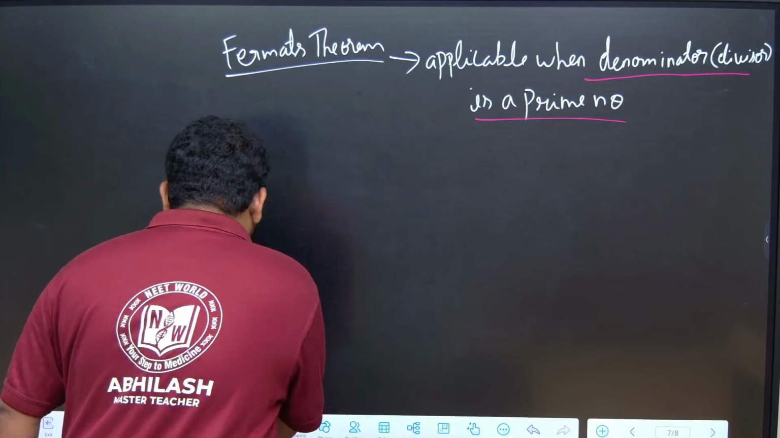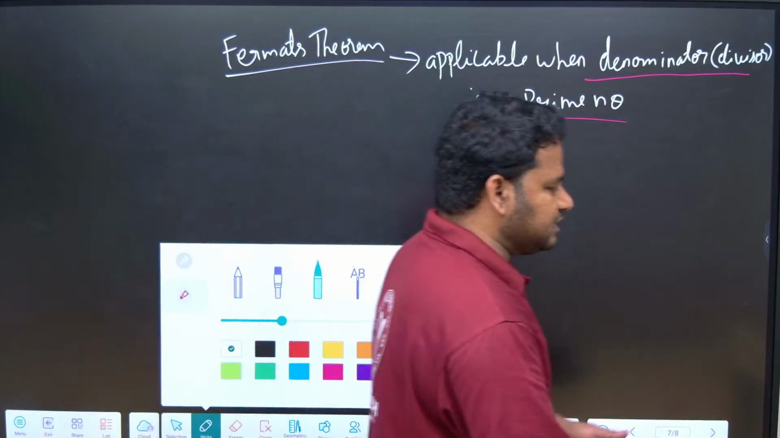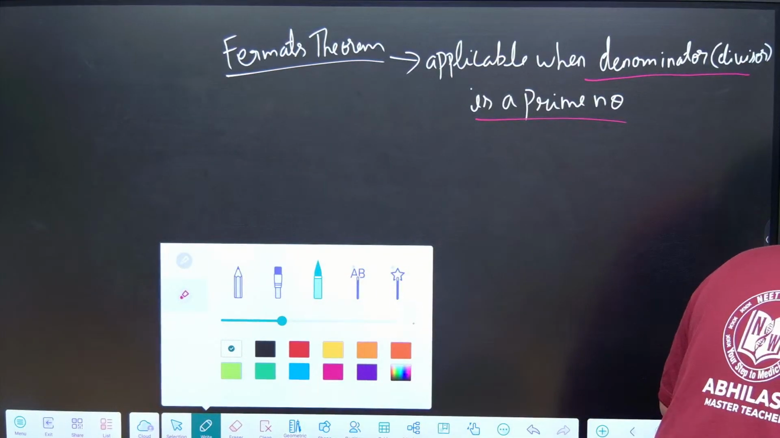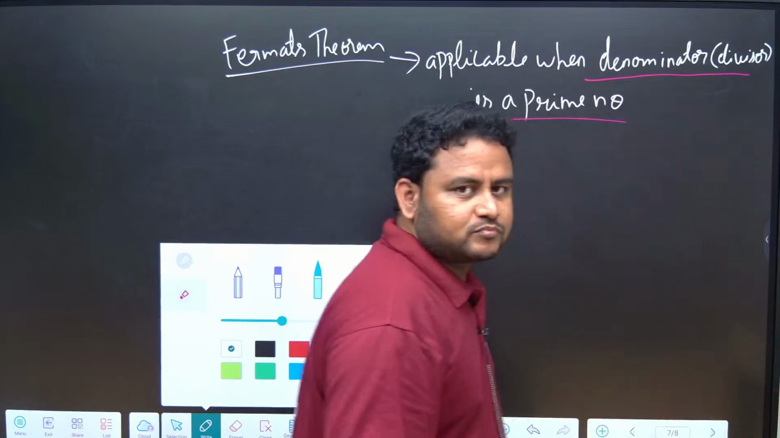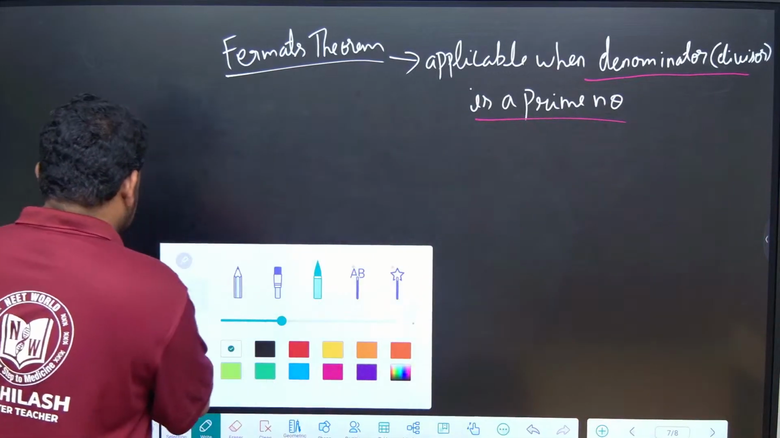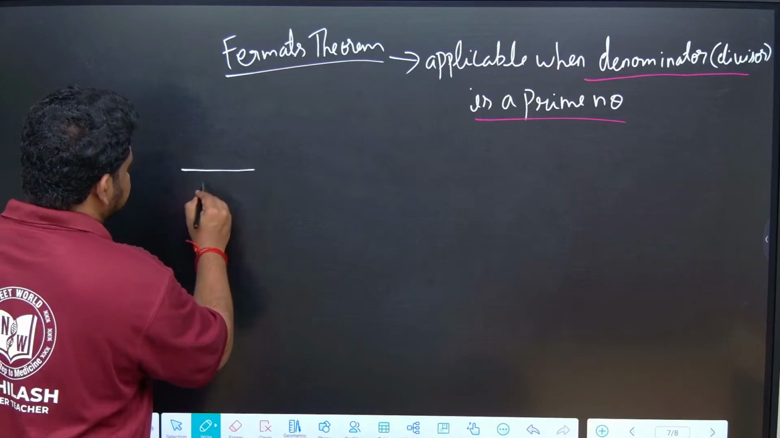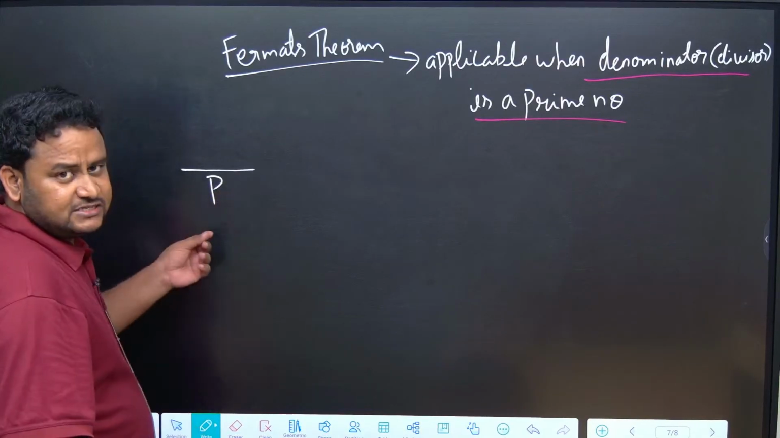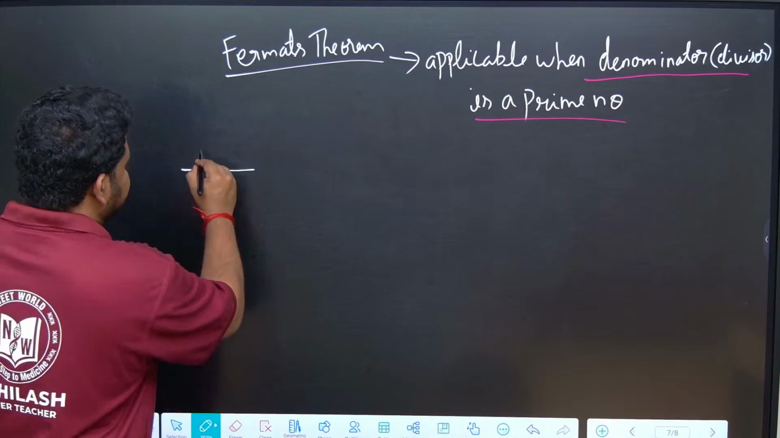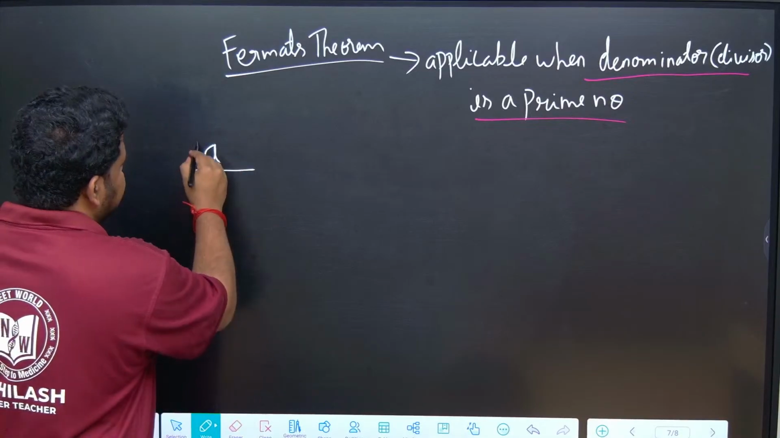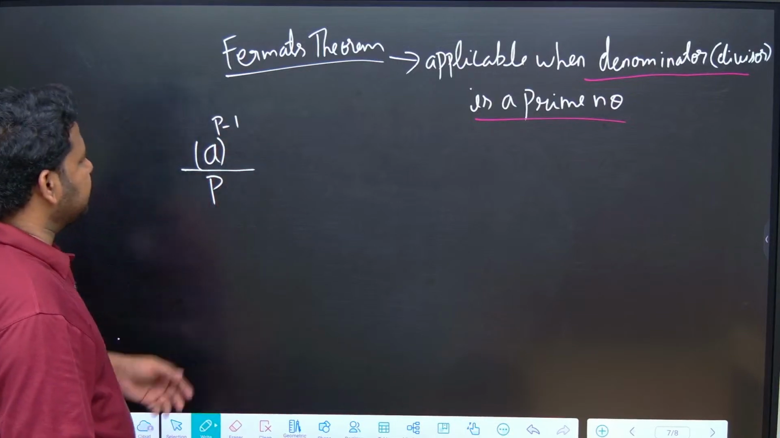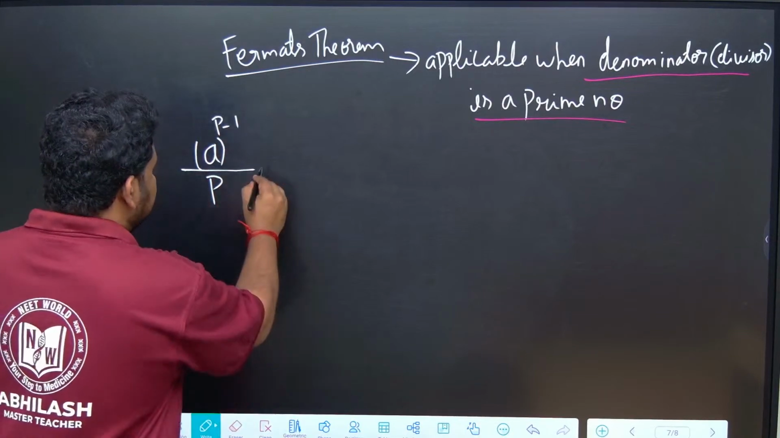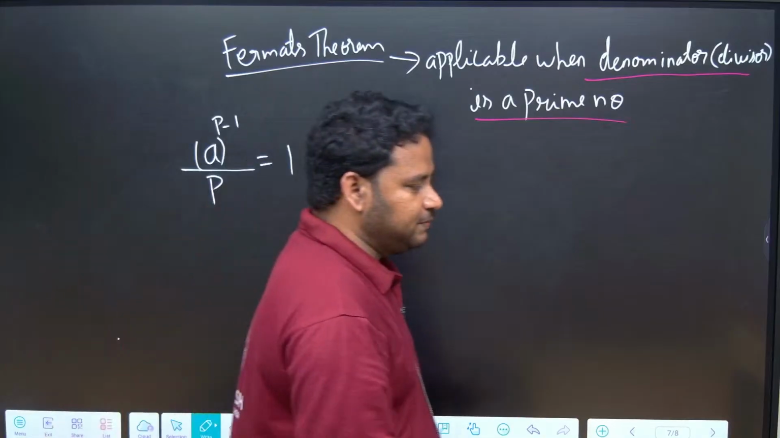So what does Fermat's theorem say? Let us see that. Suppose p is a prime number, that is, p is nothing but the divisor or denominator which is a prime number. If the numerator is of the form a, with power p minus 1, that is a to the power of p minus 1, then the answer, the remainder, will be equal to 1.